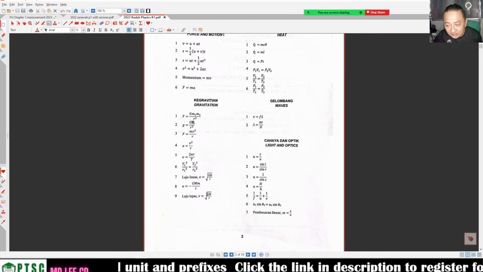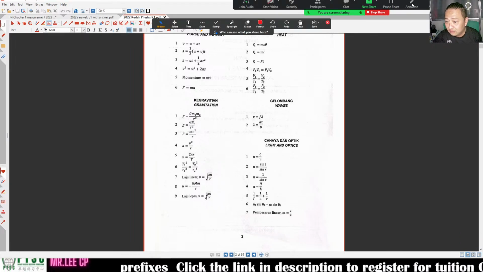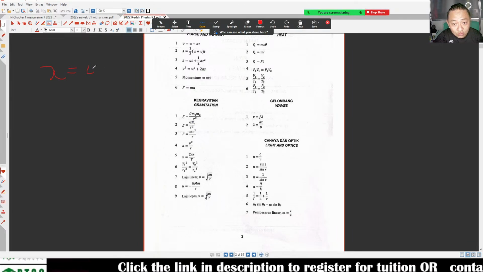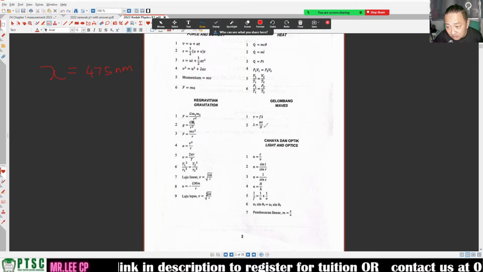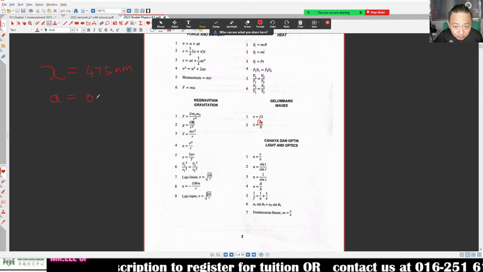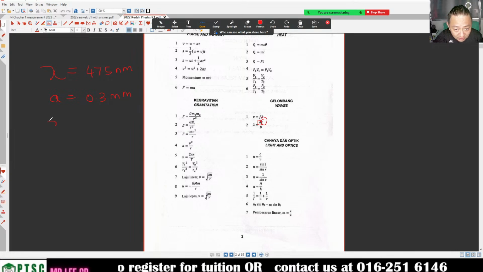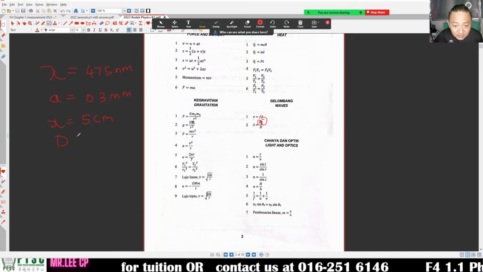Lambda is equal to ax over d. They will give you lambda, the wavelength, is equal to 475 nanometer. And the a is 0.3 mm, and the x is 5 cm, and then you need to find d in how many meter.